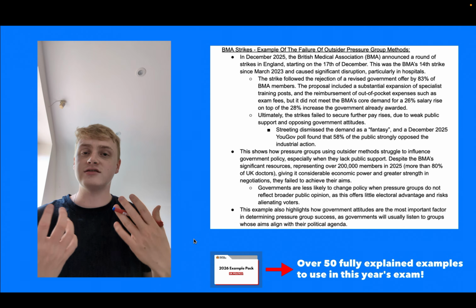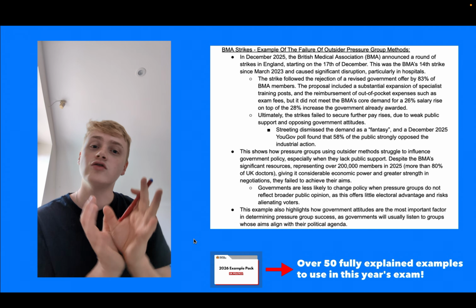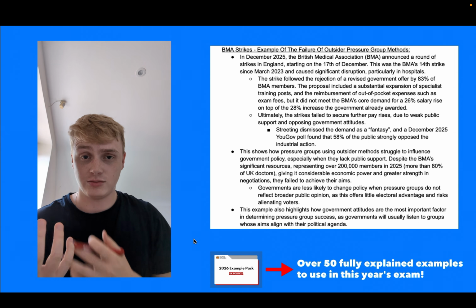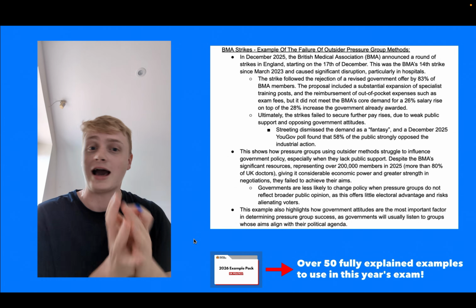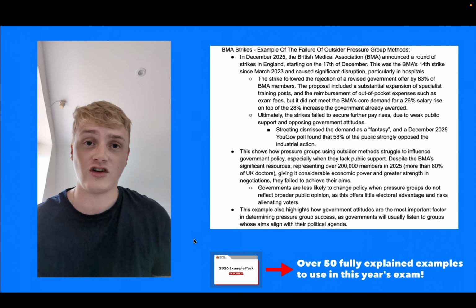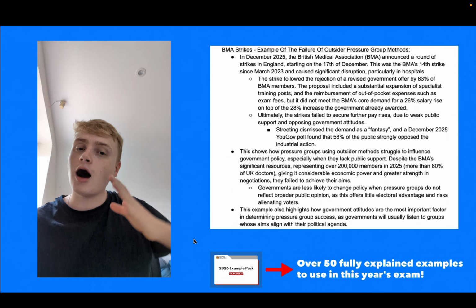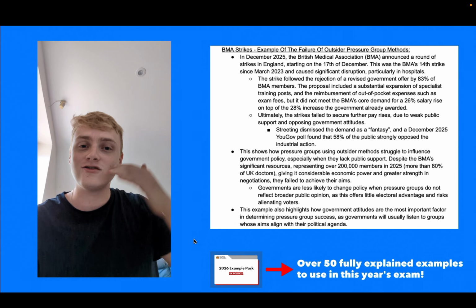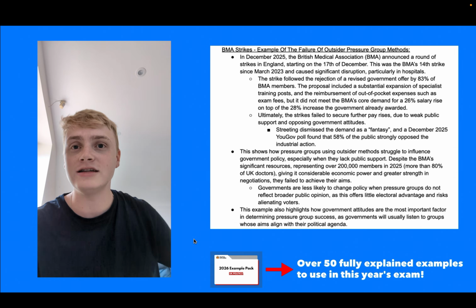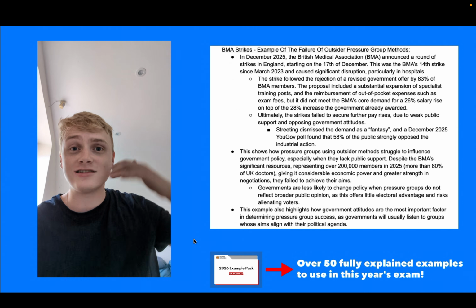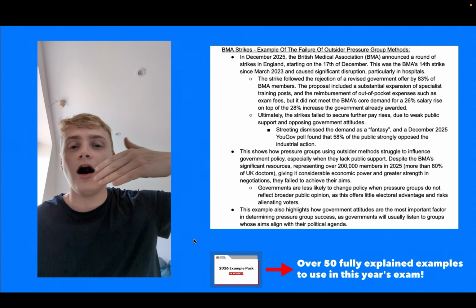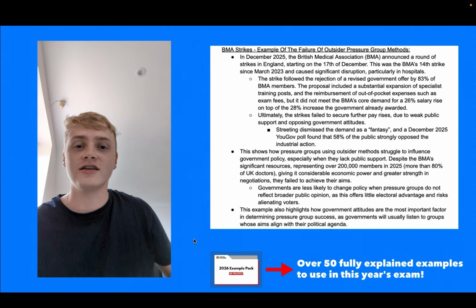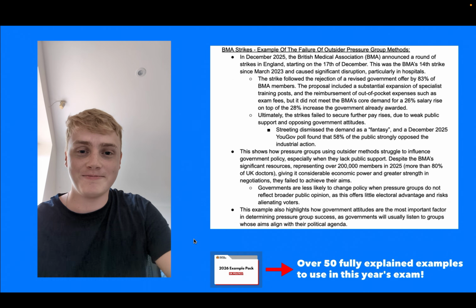So this is a really good example of how pressure groups that use outsider methods, so BMA you could describe as an insider group, you could describe as an outsider pressure group, but here they're very much using outsider methods of industrial action, of striking, are often unsuccessful if they fail to gain public support. If they're not supported by the government and they're not aligned with the government's interests, and they're not supported by the public, they're unlikely to be listened to by the government. So a really good example there of pressure group failure.